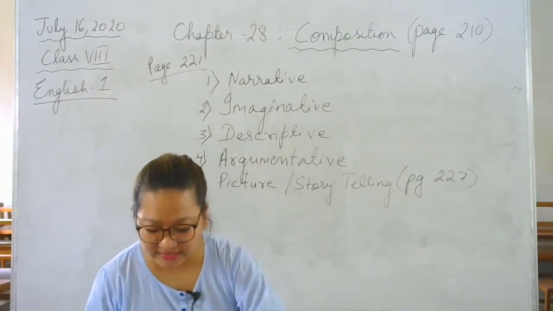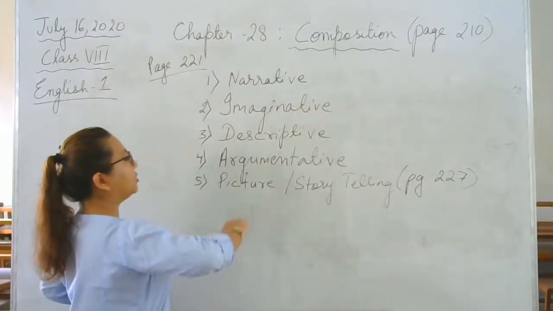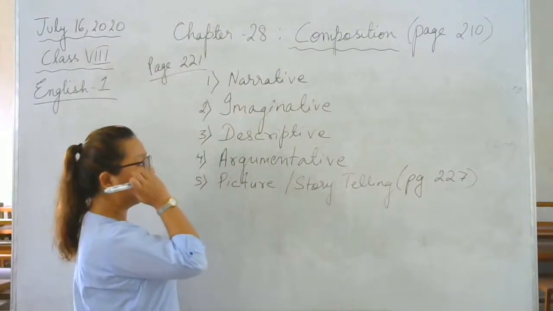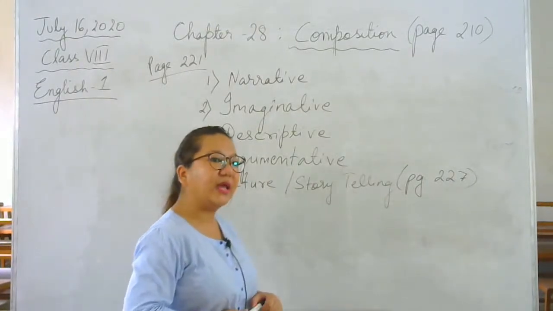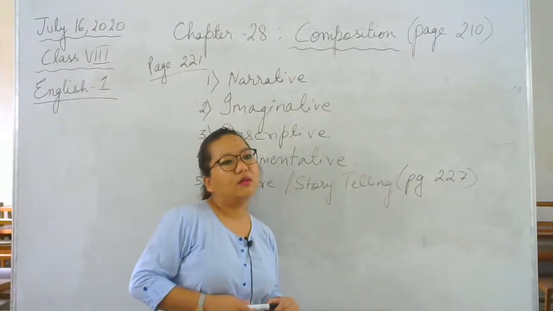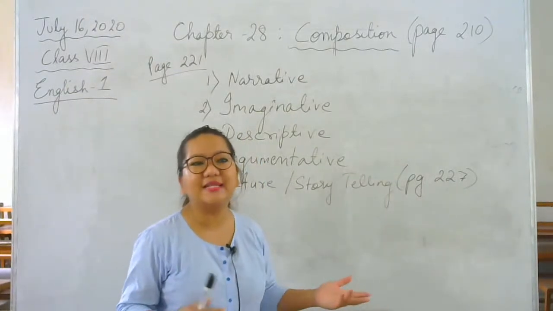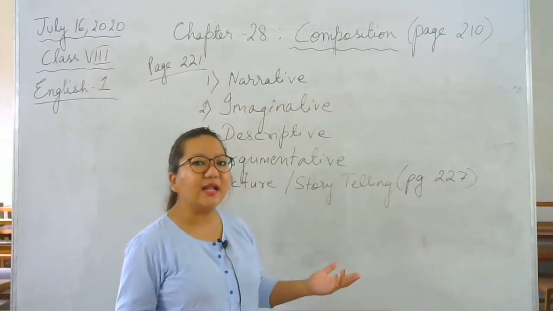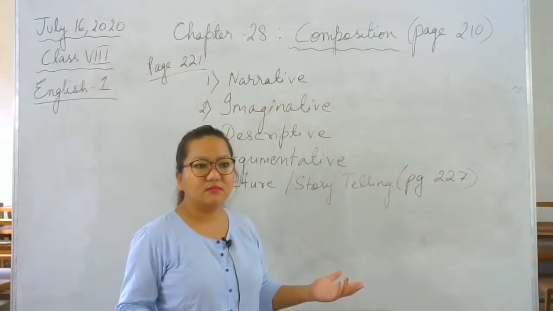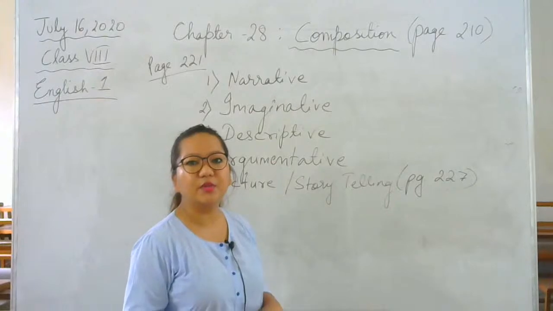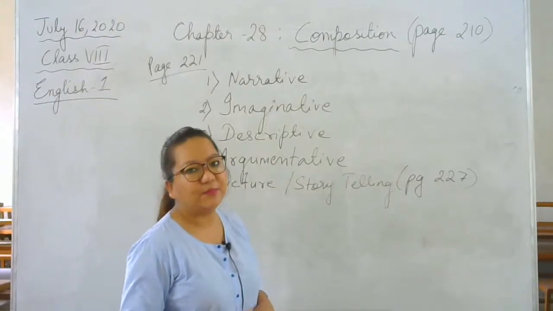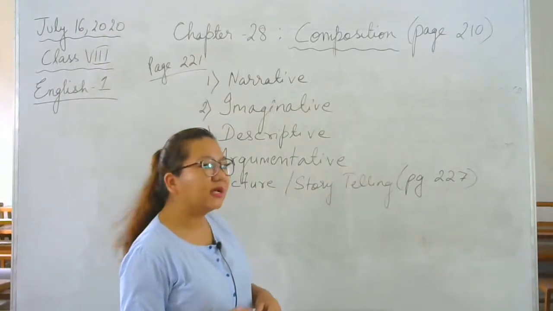So basically what does a picture composition or a storytelling composition do? It does nothing but give you a picture. Don't worry about how many types are given. Usually in class 9 and 10, the other two will come in the exam or what? Exam, we will not tell you what will come in the exam. You have to be prepared. We cannot tell you what is going to come.